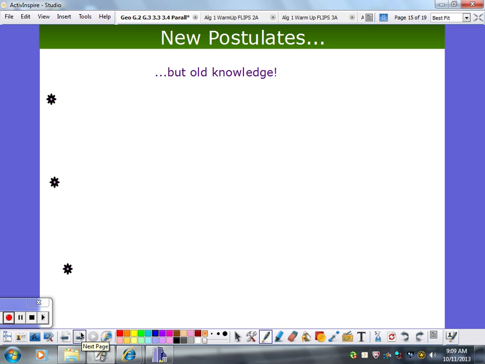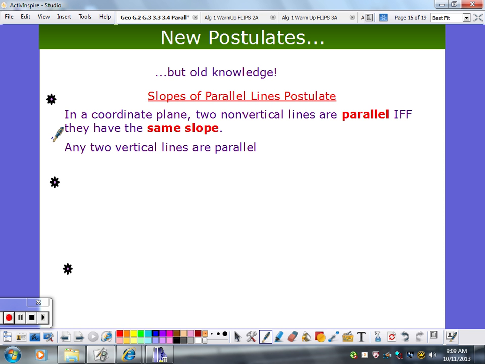Okay. New postulates, old knowledge. So now we're just going to give some postulates so that we can use them in proofs if we need to. Slopes of parallel lines. Postulate: in a coordinate plane, two non-vertical lines are parallel if and only if they have the same slope. If and only if, so what does that mean? It's a biconditional, so it must also be true that if you see two lines with the same slope, then they're parallel.